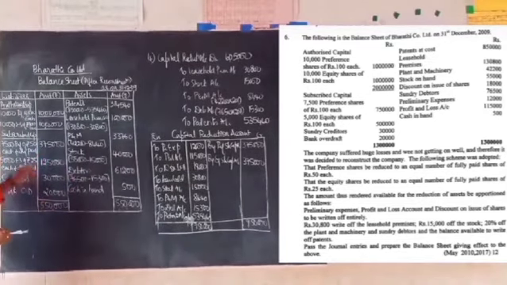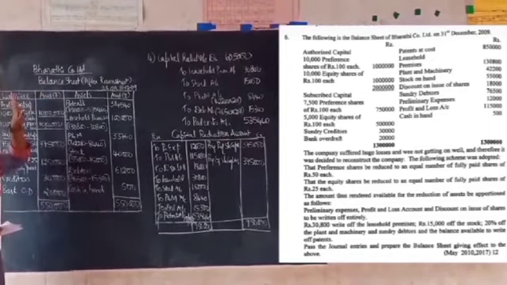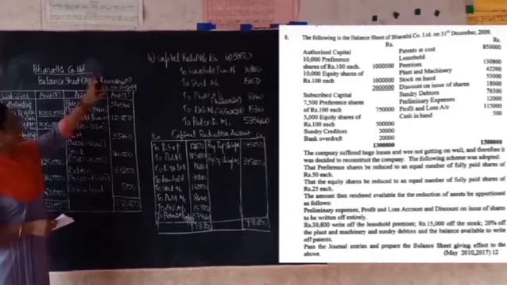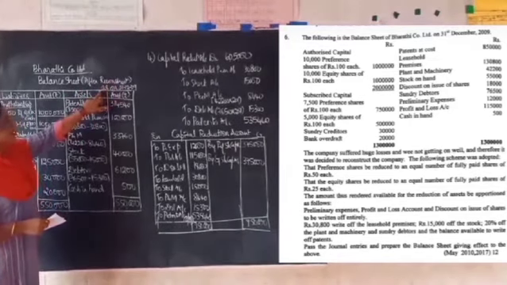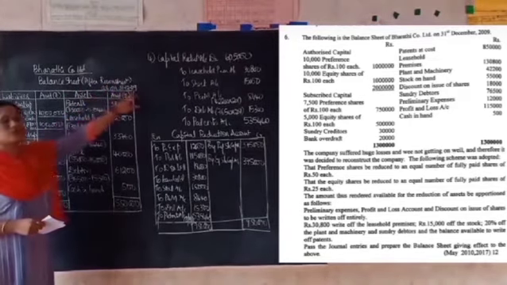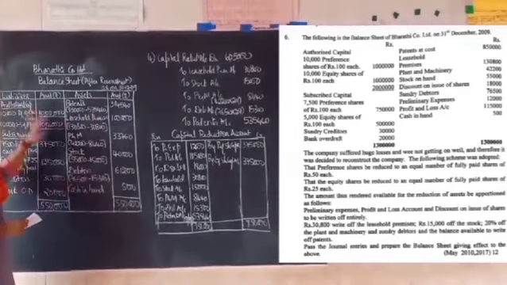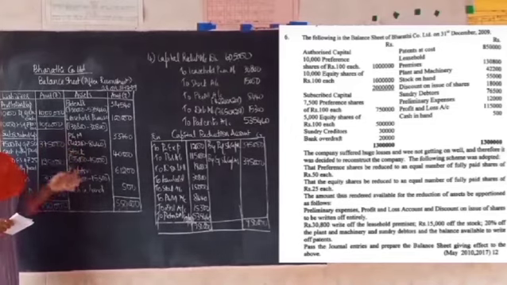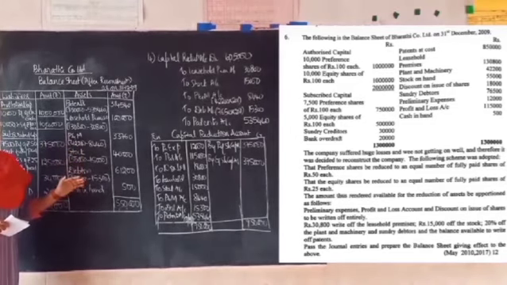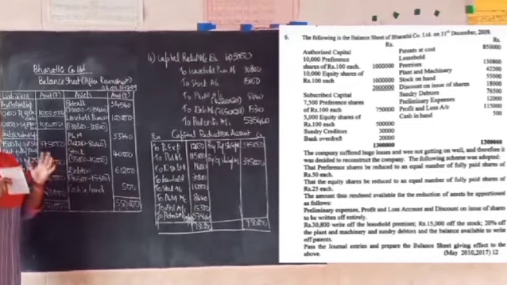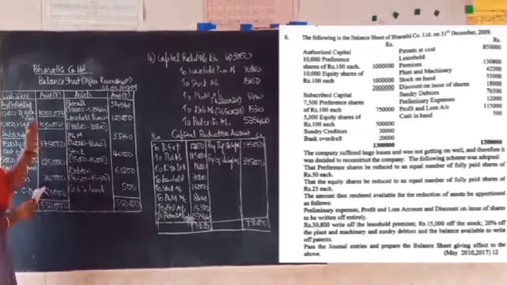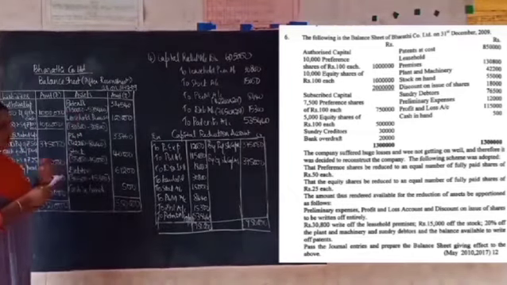So in the balance sheet here, first you have to write the name of the company, that is Bharati Company Limited on the top. Then balance sheet, in the bracket you have to mention that it is after reconstruction. Then you have to write the date, that is as on 31st December 2009. And when you are writing the values of assets and liabilities, you have to take into consideration the adjustments which you have done in the journal entry, that is for reducing the capital as well as for writing off part of the assets.